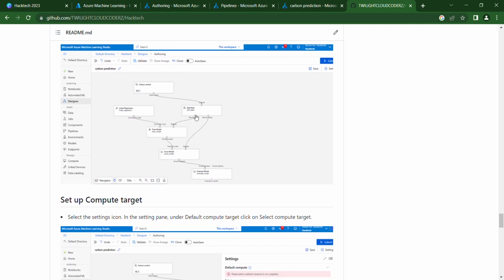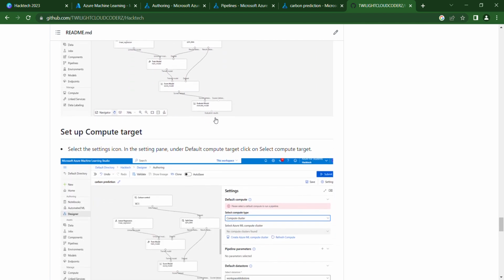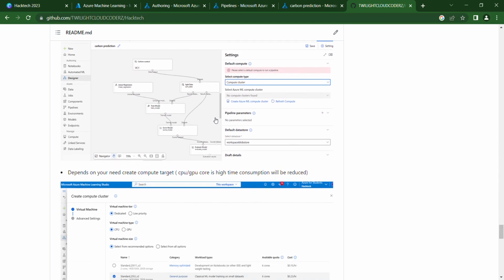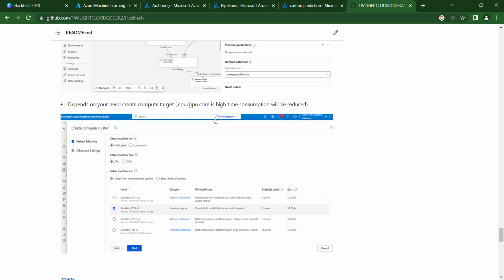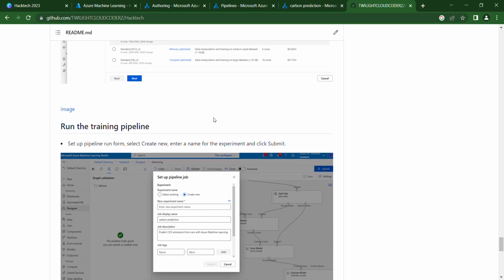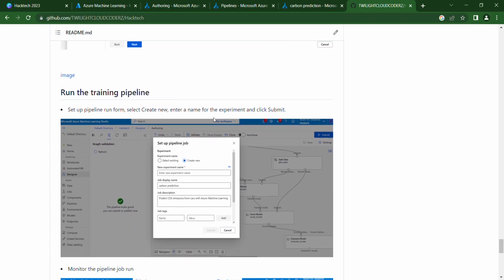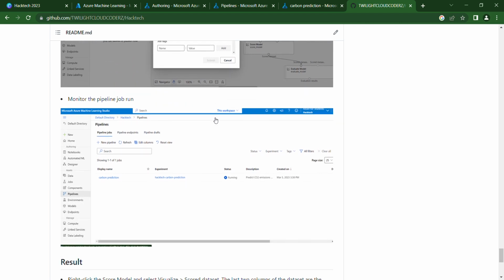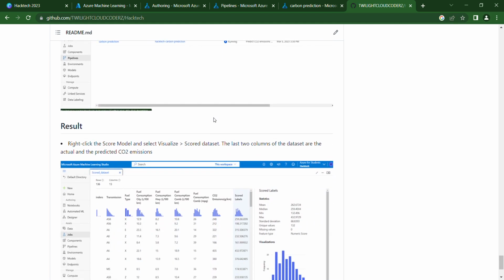Once the model is created in designer mode, we are going to have the compute target. Compute target is an instance cluster in which the model is going to run. The more capability we give, the more time consumption will be reduced. Here we are going to use a 6 core model, which is a cheaper one to train and provide the result output. It will take some more time because we are going for just a standard one. If you go for more core CPUs, the time consumption will be less, and the result will come out in a quick, timely manner.